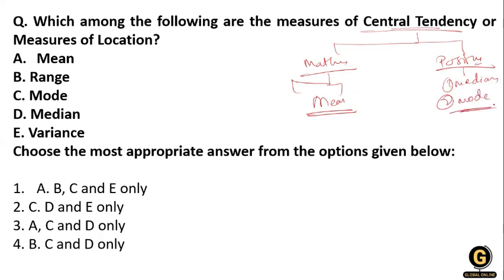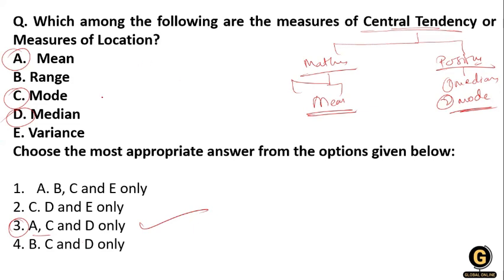So this is the central tendency, the measure of location. So the options are very clear: the mean, mode, and median. Option number 3, ACD, is the right answer for this question.